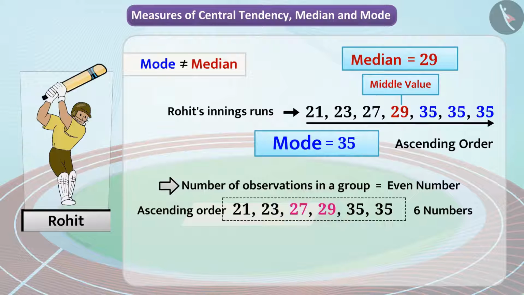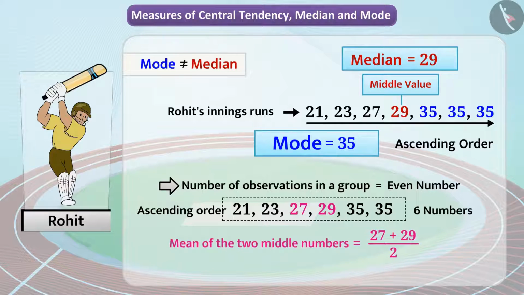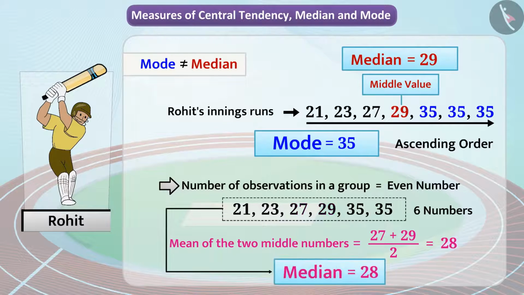To find the median for this data, we first derive the mean of the 2 middle numbers. 27 plus 29 divided by 2 is equal to 28. Now that we know that the mean of these 2 numbers is 28, we can deduce that the median of these observations is 28. Even though 28 is not a part of the data provided, it divides the group of data into 2 equal parts.